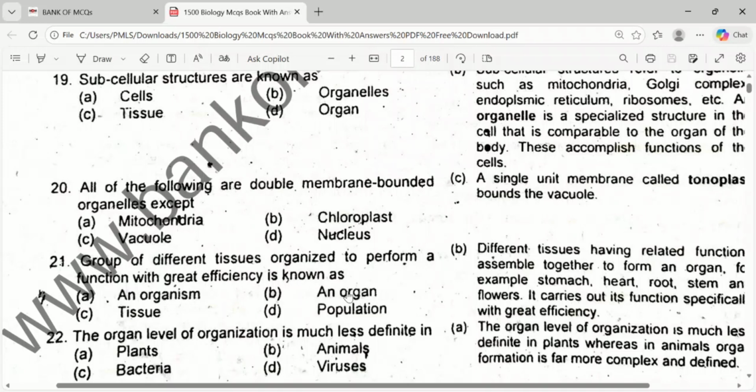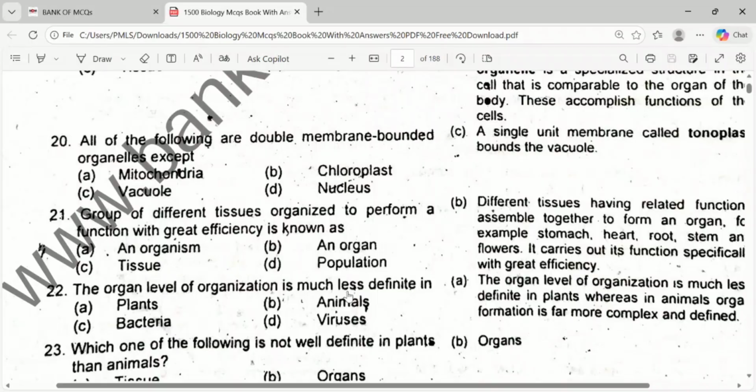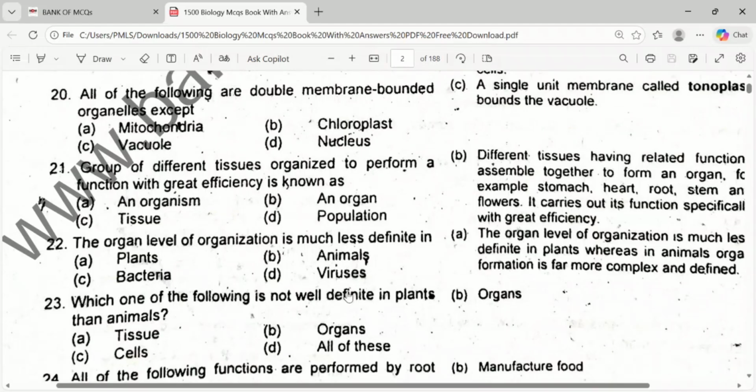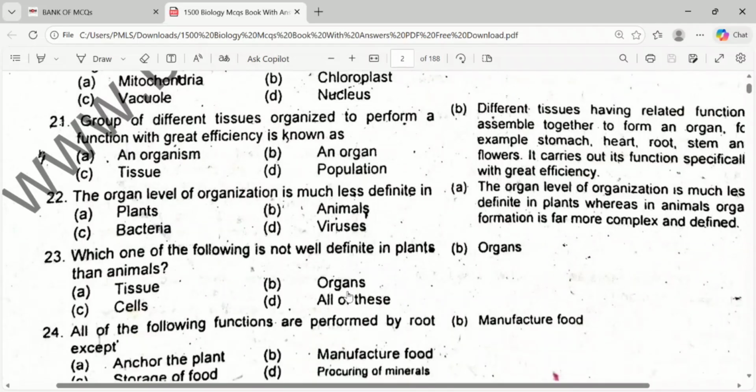Okay, the organ level of organization is much less definite in plants. Which of the following is not well defined in plants compared to animals? Organs. Plants do not have specific types of organs.